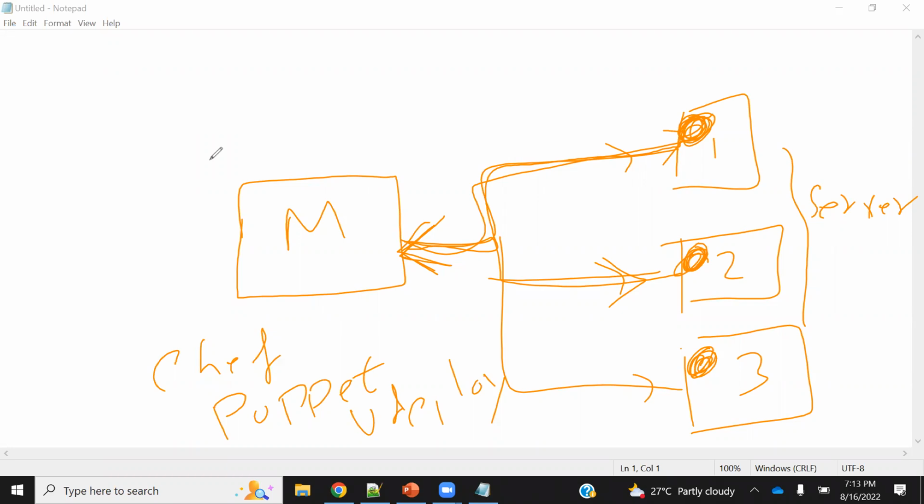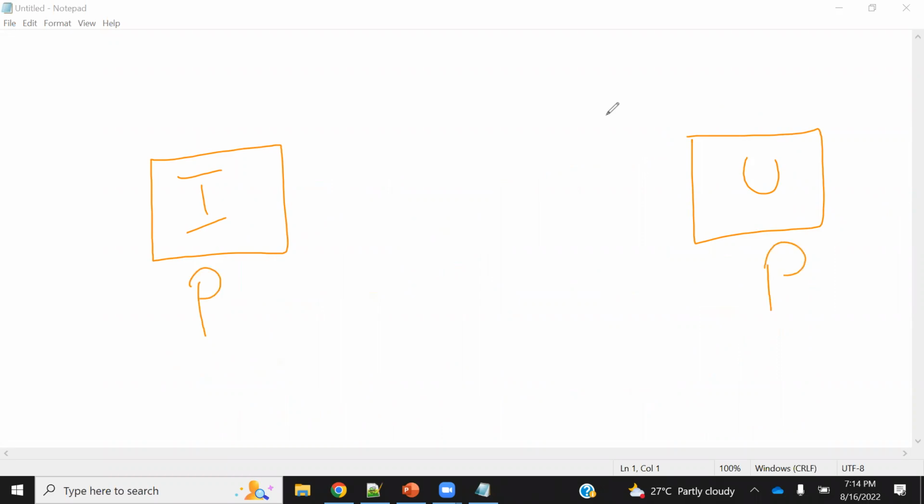Now the problem with that is they use a pull mechanism. So what is the pull mechanism? Let me explain it in a better way. Let me say there are two countries, India and USA. Now the Prime Minister of India wants to talk to the President of USA. They don't know each other, so they cannot talk directly. There will be an embassy here and an embassy there. First, the embassies will talk to each other, and then via the embassies, these two people will talk to each other.